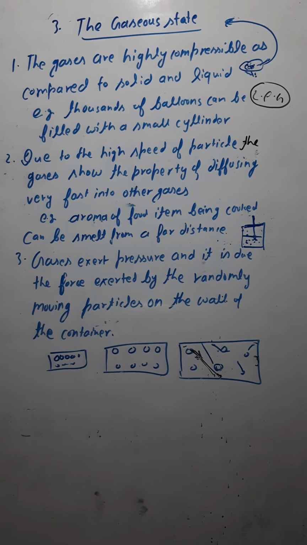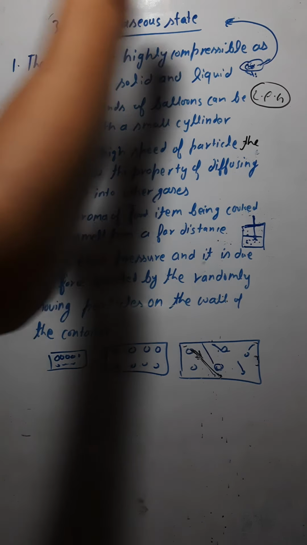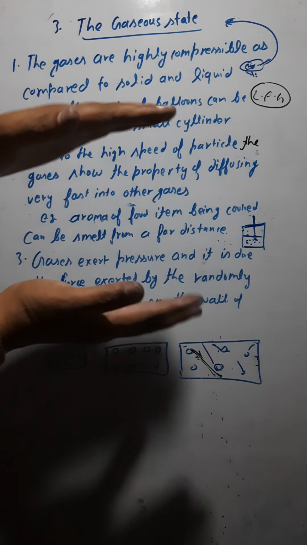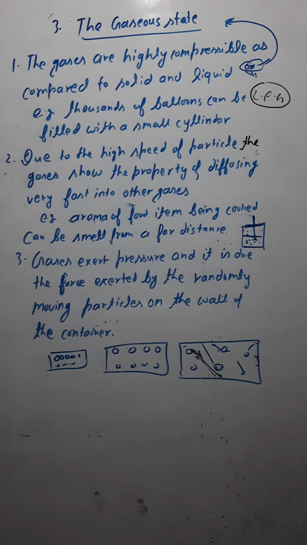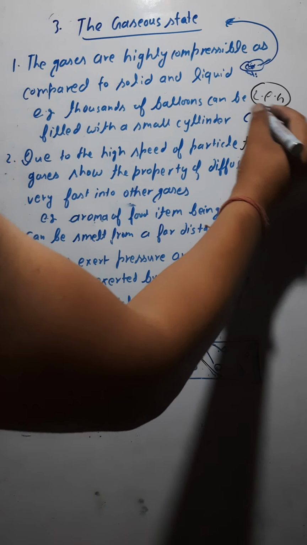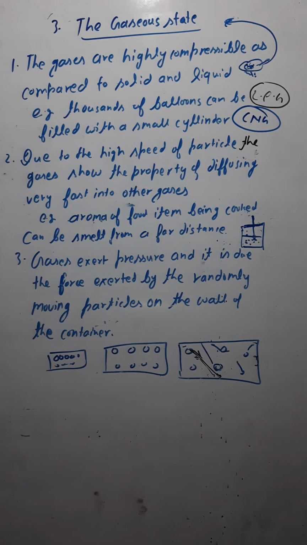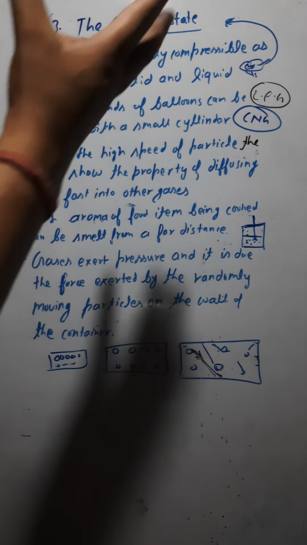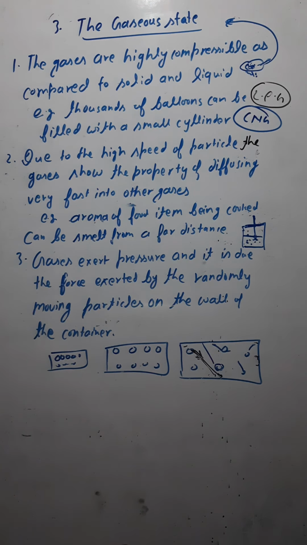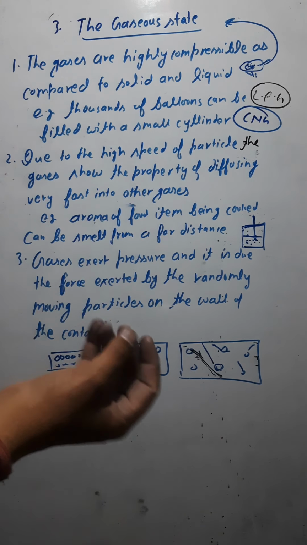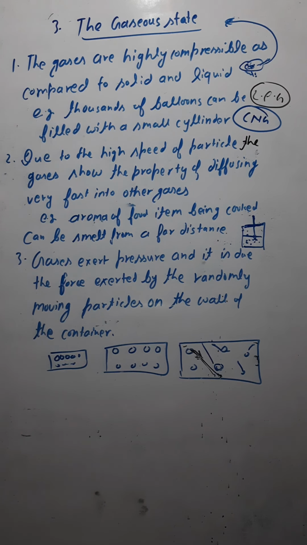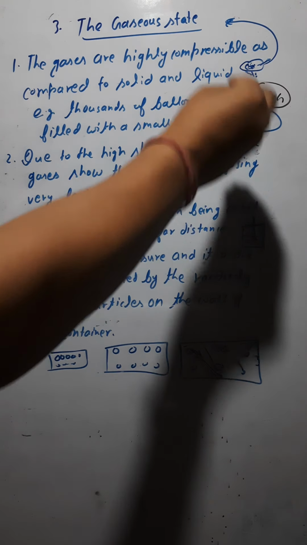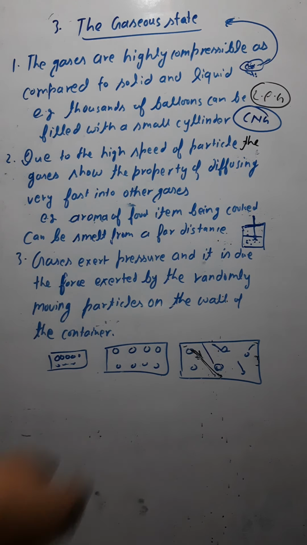Similarly, the oxygen cylinder that we get in hospitals. There also a large amount of oxygen has been compressed into small cylinders. Similarly, we have CNG, compressed natural gas, that we are nowadays using in vehicles. This compressed natural gas means the gas has been compressed into a small cylinder, and we are using it as a fuel in vehicles. It's an alternative to petrol.